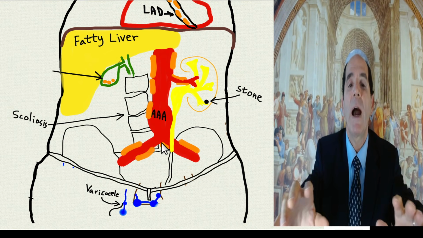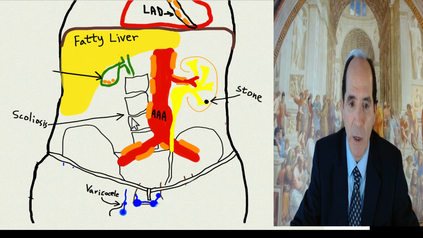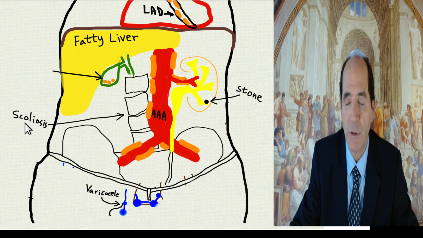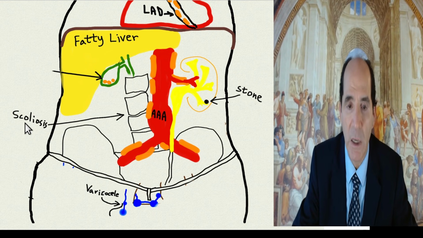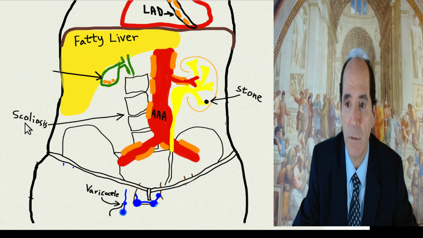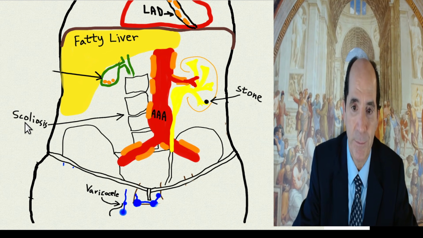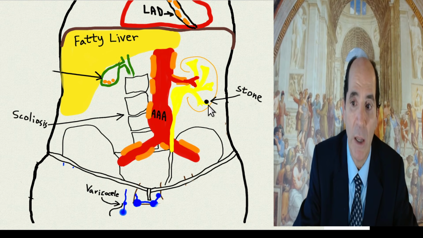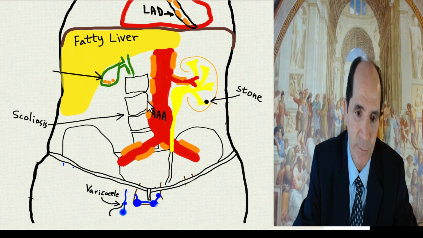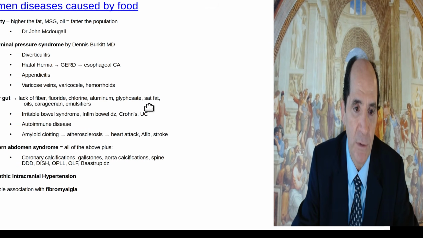These things are so common, we just take it for granted. When you get asymmetric disc-based narrowing, like this disc is more narrow on this side than this side, that produces a type of scoliosis that's acquired. It's called degenerative scoliosis. I see this all day long, every day. This stuff is so common, okay? And tons of people have kidney stones that just haven't become symptomatic yet. Tons of them. We call it nephrolithiasis. Okay, so that's Western abdomen syndrome. I'm the one who made up that name, by the way, Western abdomen syndrome.